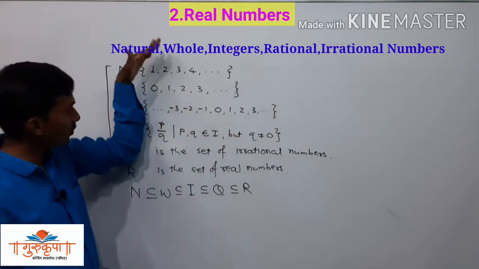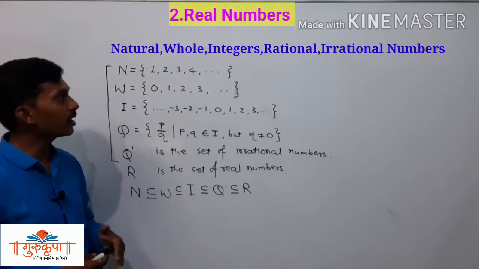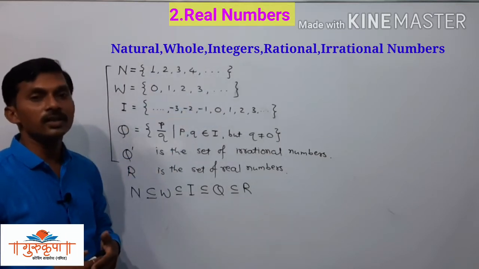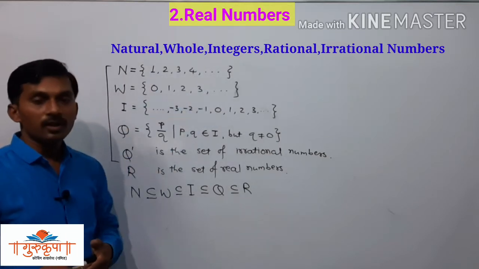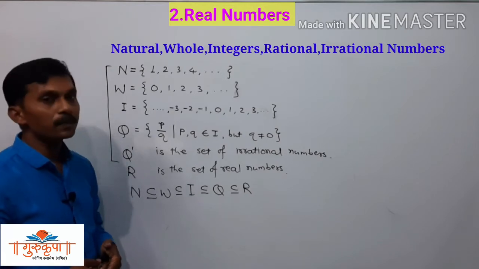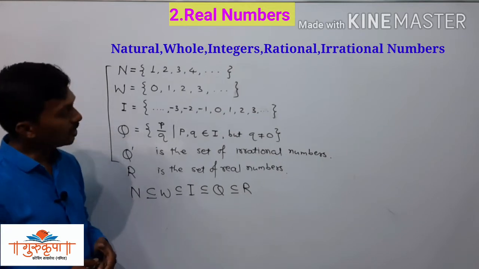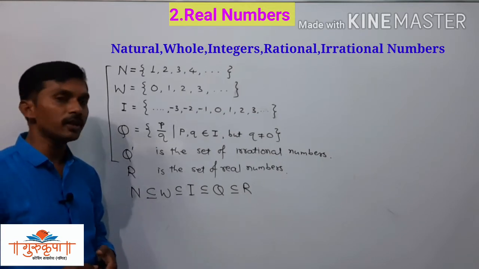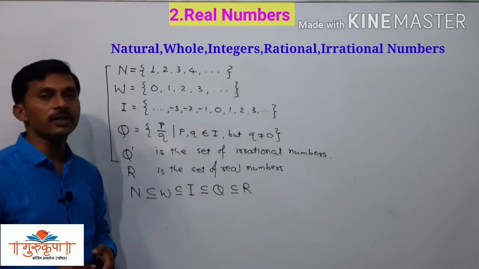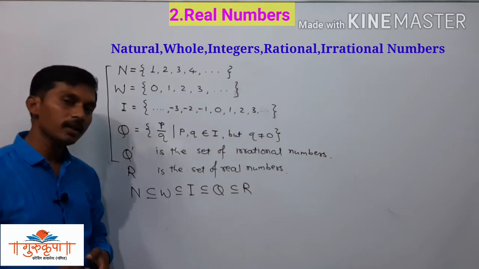In that set we also discuss all these types of numbers, and here especially we have to study the real numbers, that is the second lesson from this M1 or algebra. Now we have to study the relationship among the rational numbers. We already studied that part in the previous standard, 7th standard, 8th standard also, and today we have to again discuss the same part here in the 9th standard.